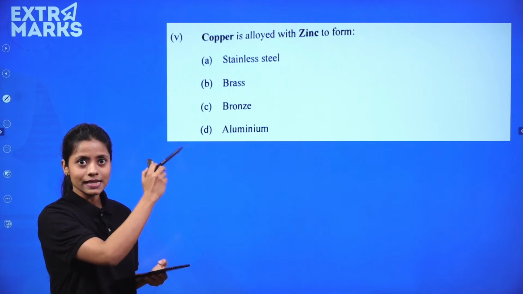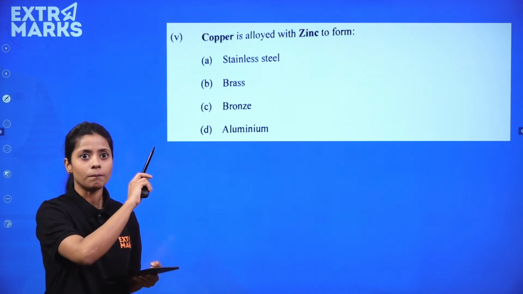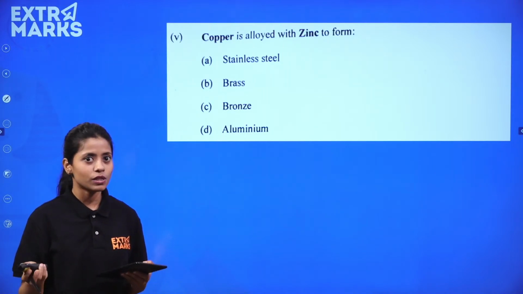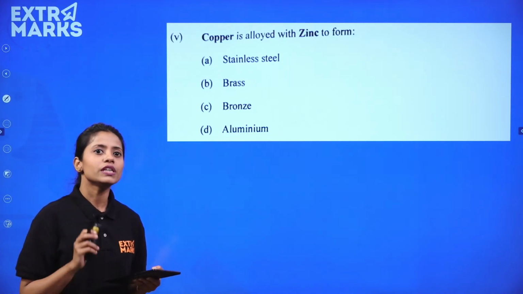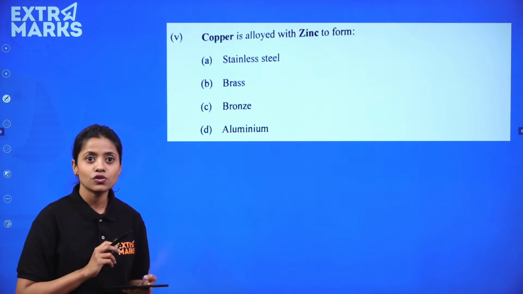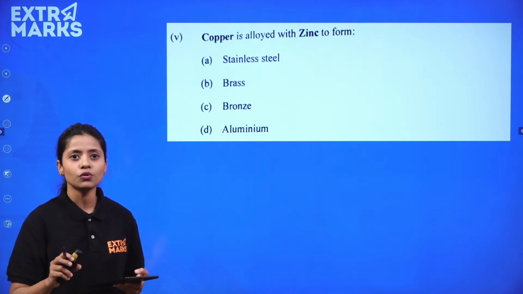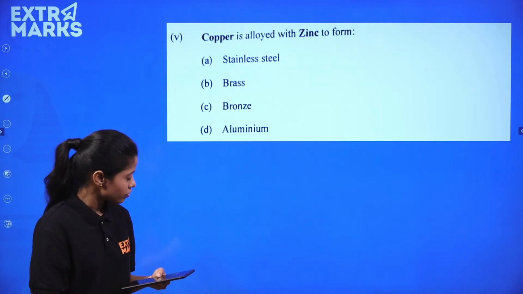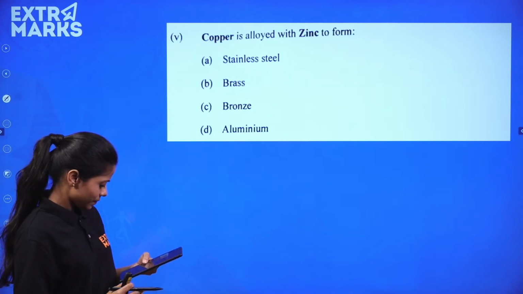Copper is alloyed with zinc to form... Now over here, I would say this was an easy question. But yes, even if it was not easy, it was not very difficult as well. These are the questions which are given to you in your exercise after you finish the chapters. It's confusing.